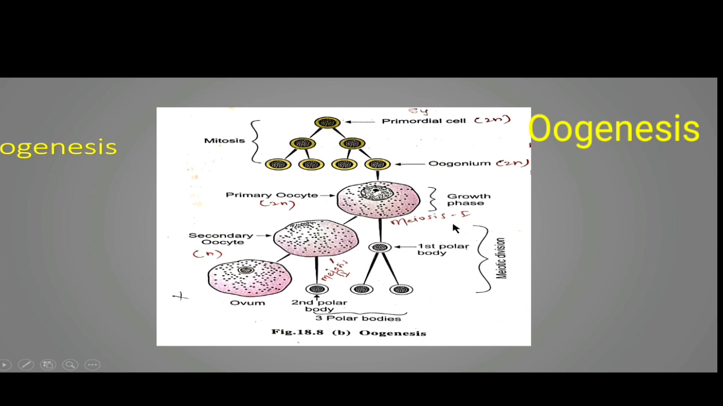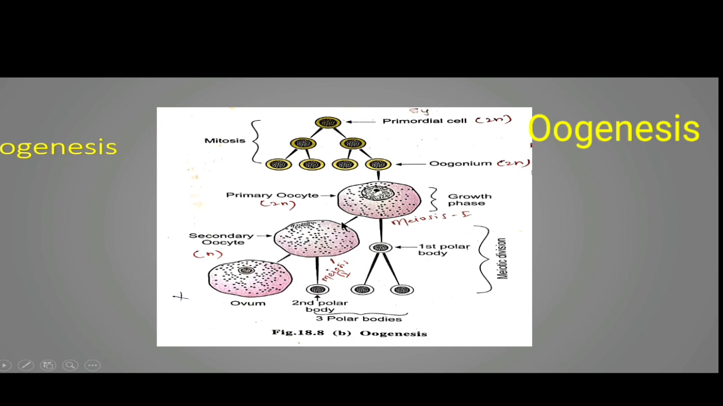So what is happening? The primary oocyte undergoes meiosis first, and at the end of meiosis first, it produces the secondary oocyte and the first polar body. You can see the secondary oocyte is larger in size, while the first polar body is very small. The secondary oocyte is haploid in nature, that means it contains n number of chromosomes. So the number of chromosomes found in this secondary oocyte is 23. So this is the end of meiosis first.